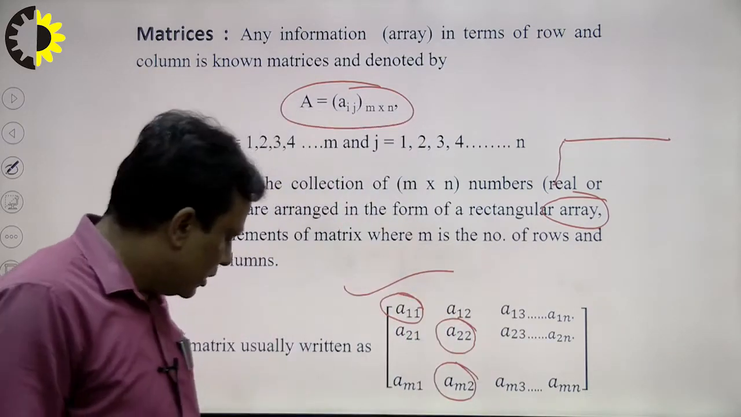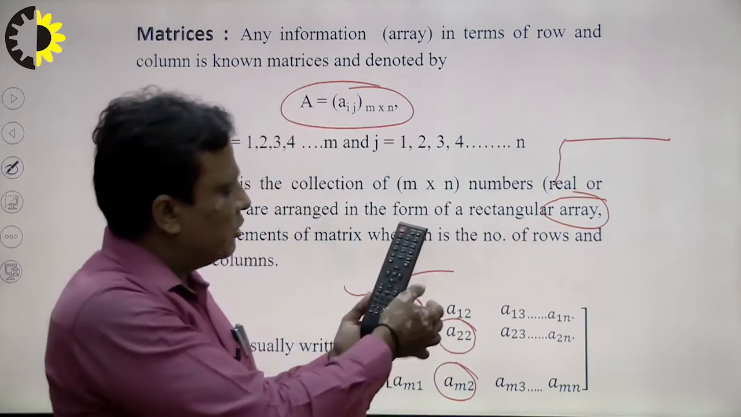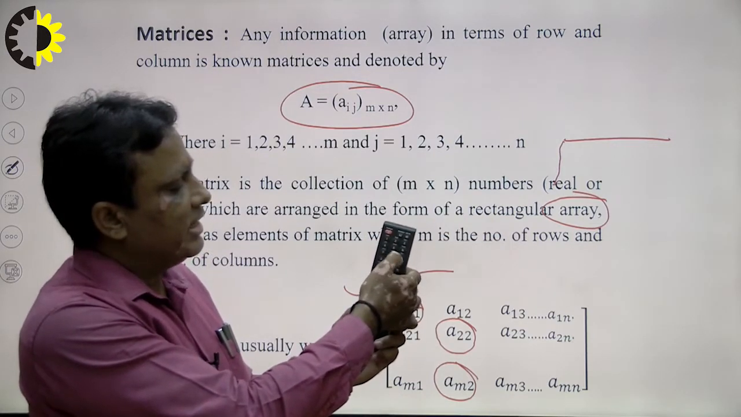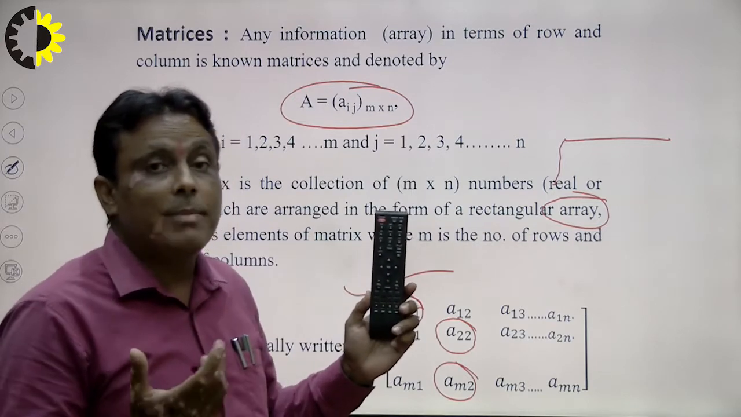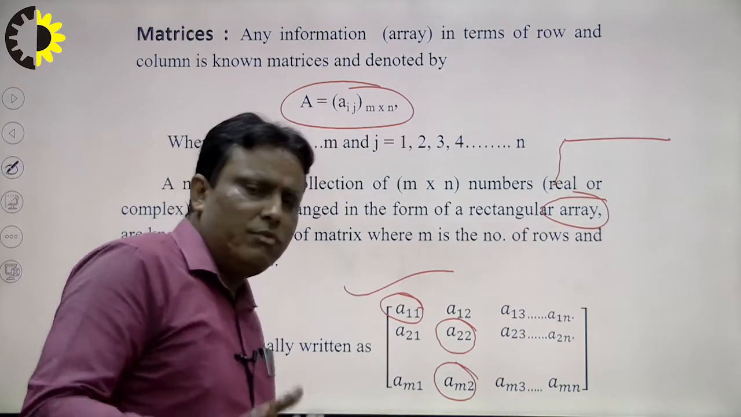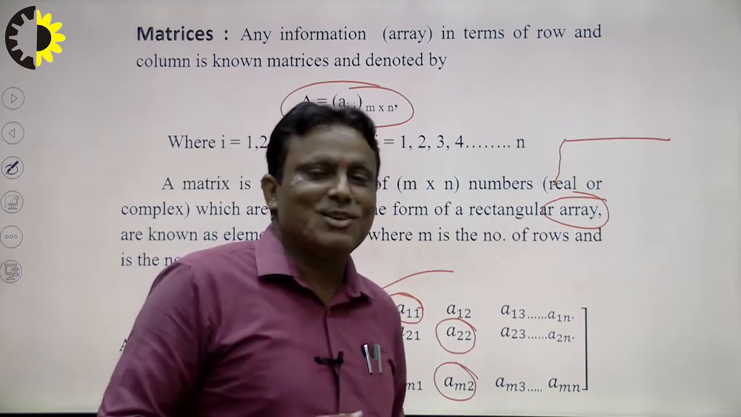Another example: suppose I have this remote system. This also represents a matrix: 1 2 3 4 5 6 7 8 9. This is a simple number pad, but it represents a matrix of 3 by 3 order. There are a lot of examples in our daily life which we use each day, but we don't know that this is an application of matrices.